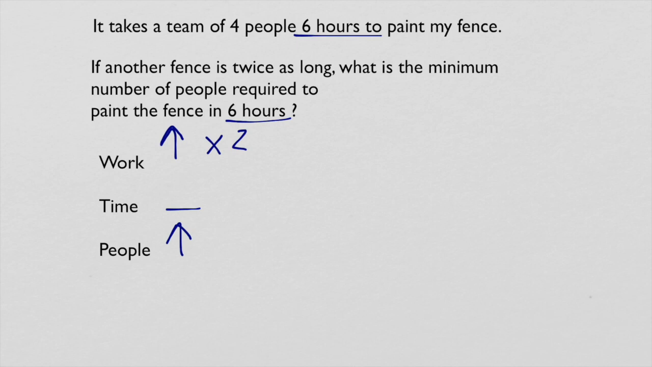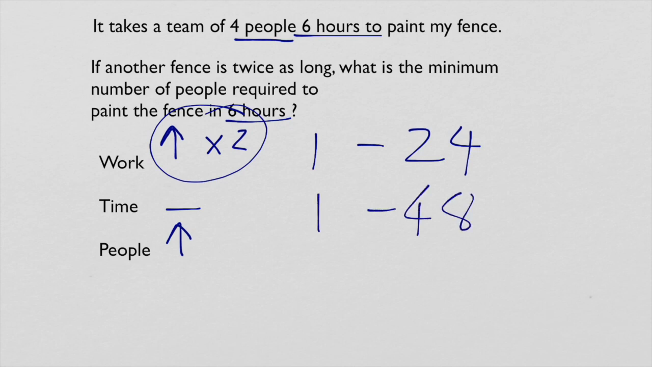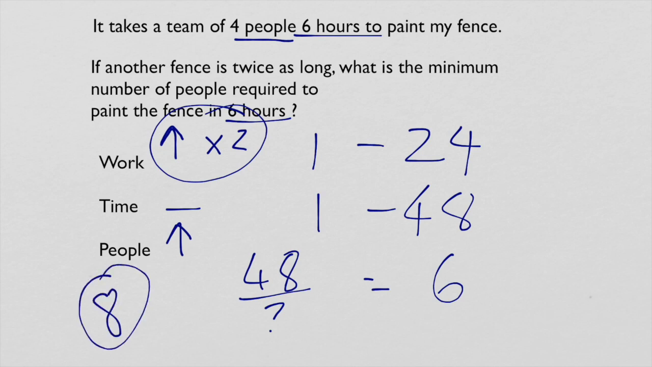But go back to the same method. We need to find out how long it takes for one person to paint this fence. So if 4 people take 6 hours, we knew that one person took 24, but the workload has doubled. So now one person will take 48 hours to paint the fence. It's twice as long. So in that case, if we need to do it in 6 hours, we're going to need to find out 48 divided by how many people is going to give us 6 hours. And that is 8. So we know that we need 8 people to paint that fence.